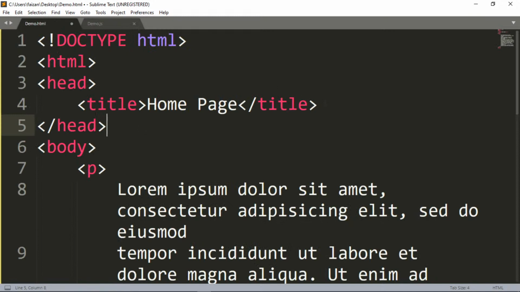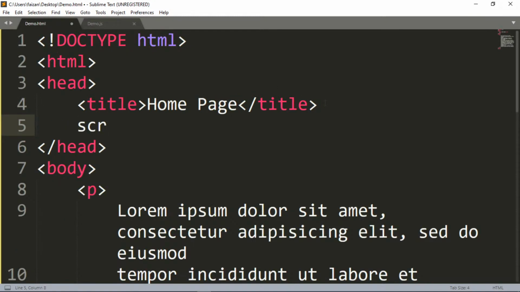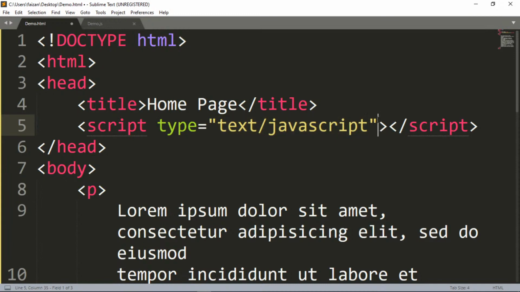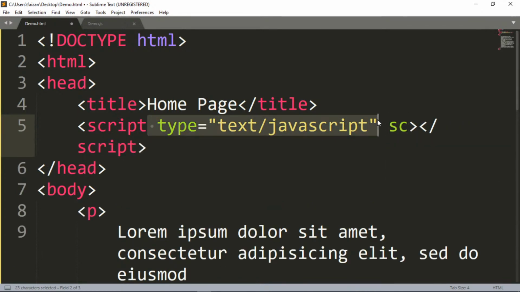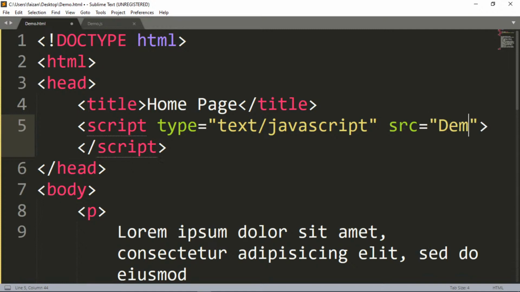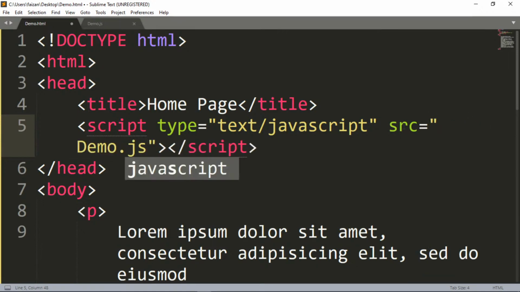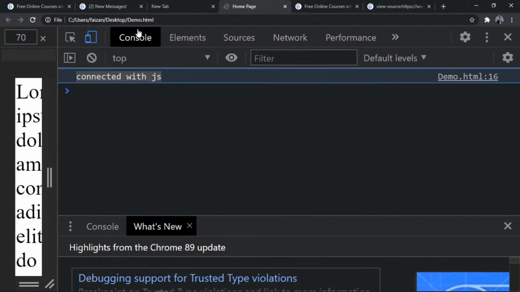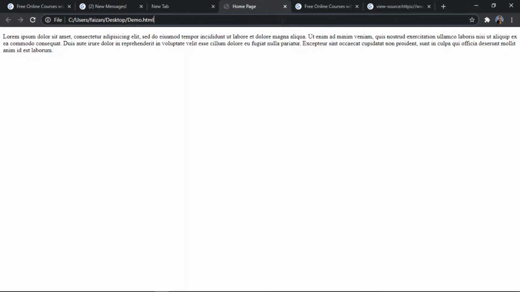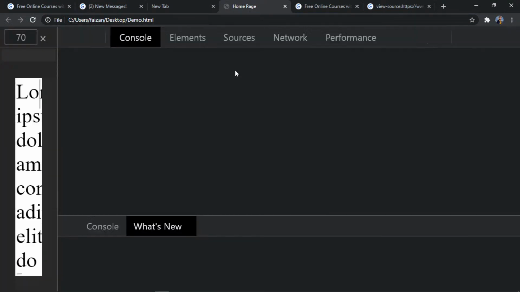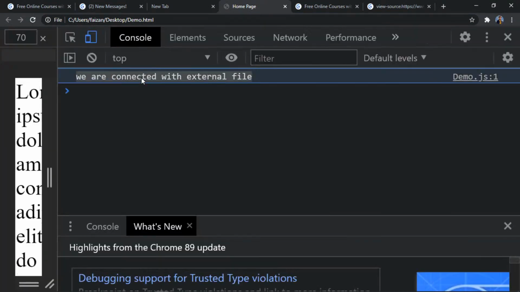So we'll go into the head part and we'll write script, and then inside the script we will write source, the source of that file, that is the name of the file. We'll write demo.js. Save this file, and let's go back to our browser. Let's refresh this page and let's go into the console, and you see we are connected with our external file.